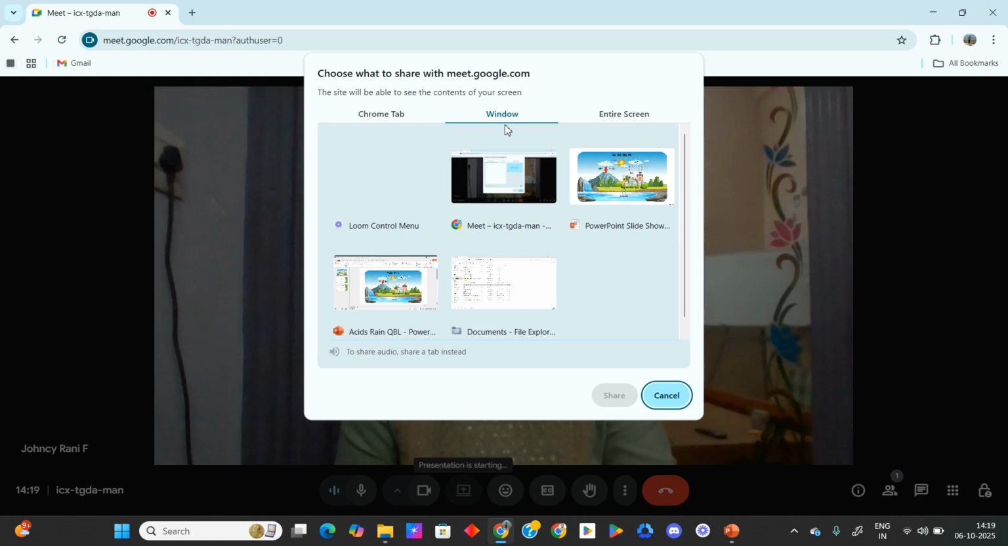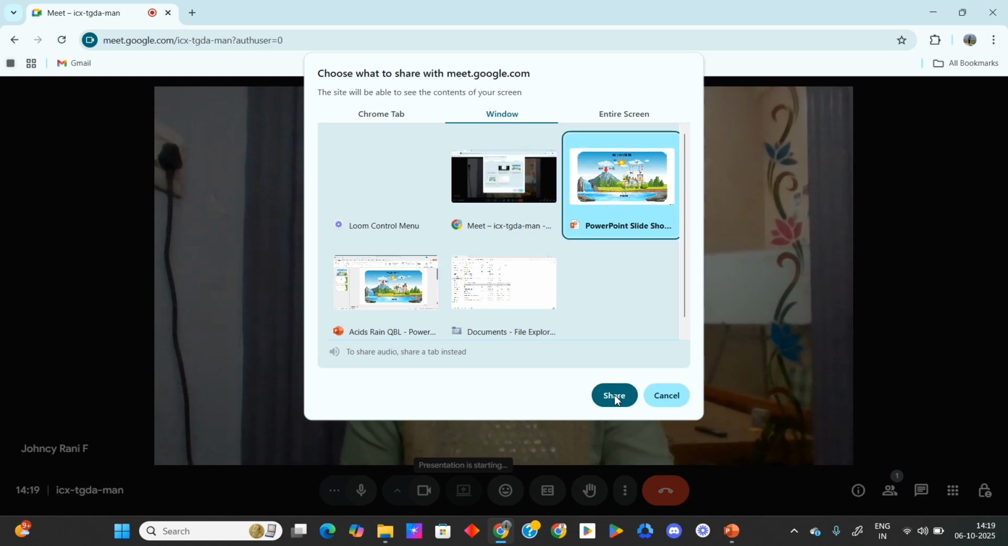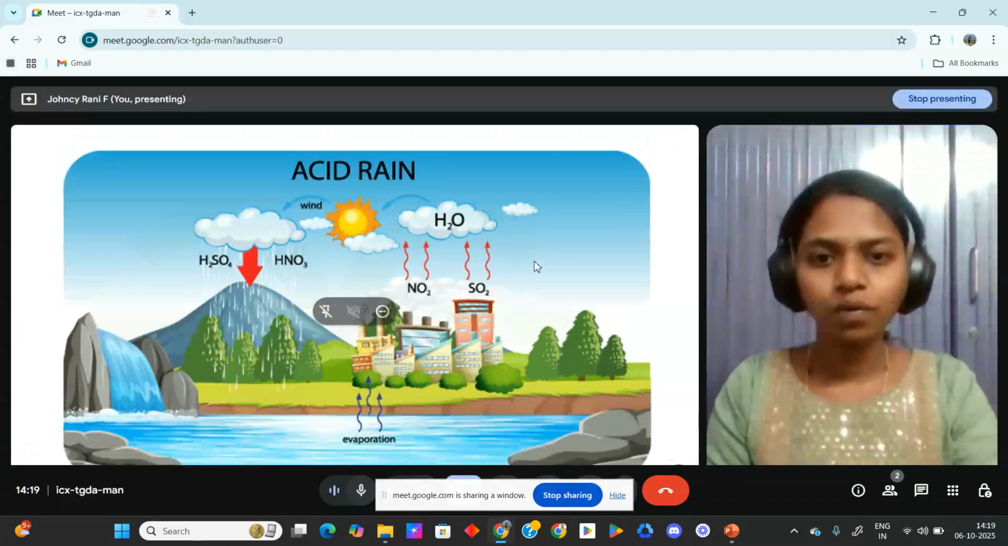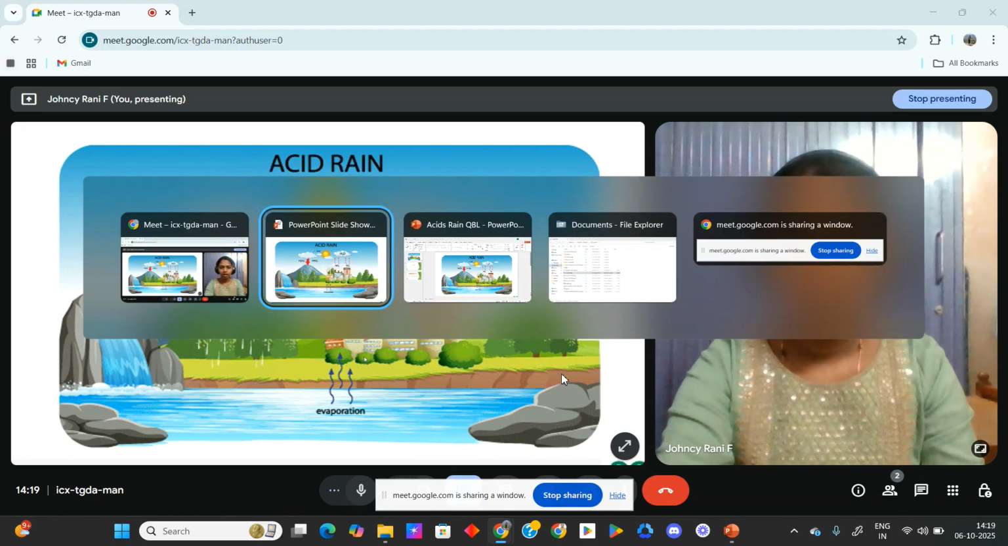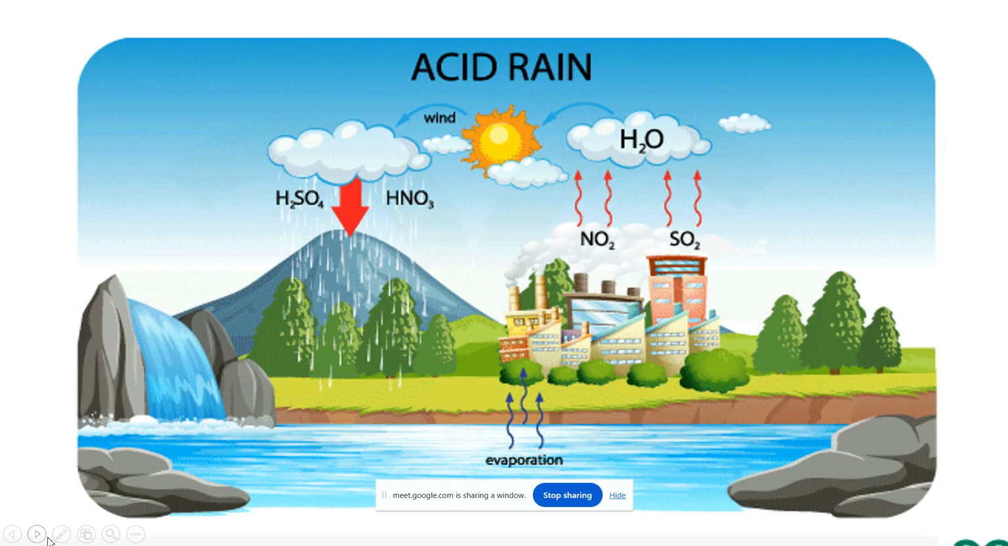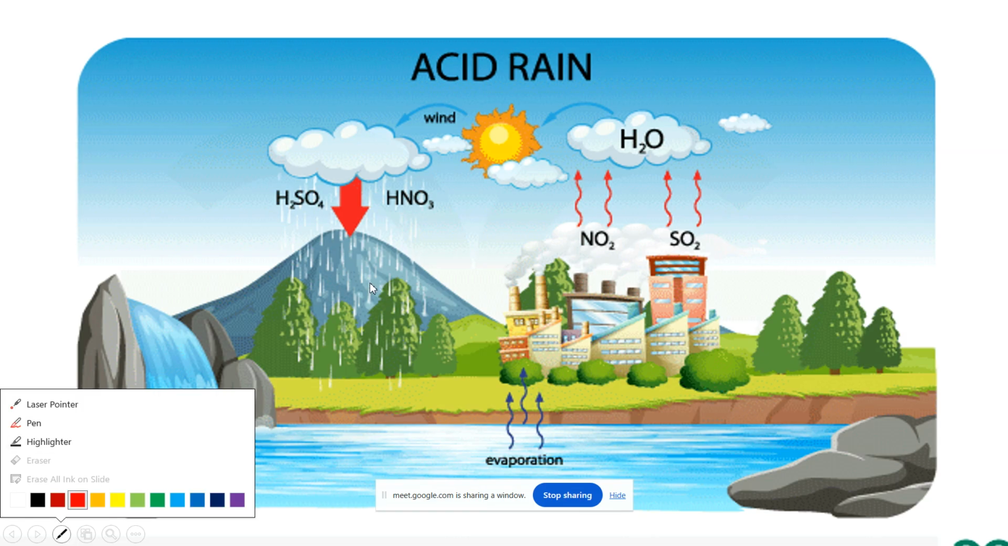Okay. I'm going to share the screen. So I hope my screen is visible. Yes, good. So see here. Today we are going to see acid rain. Okay. It is one of the main causes of air pollution.